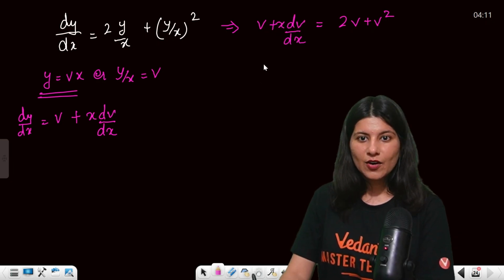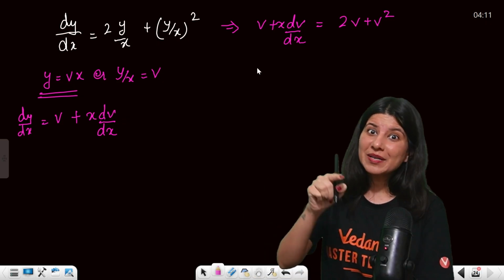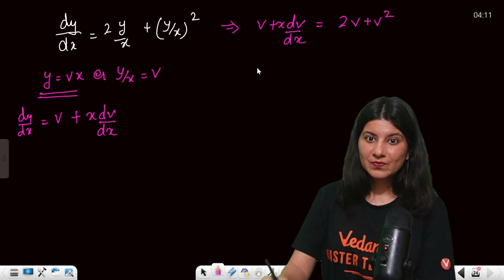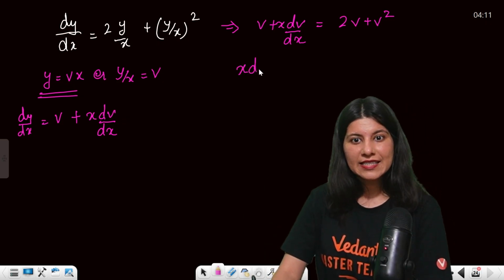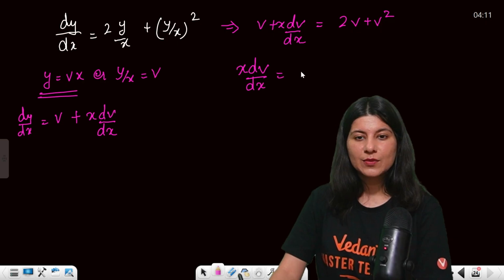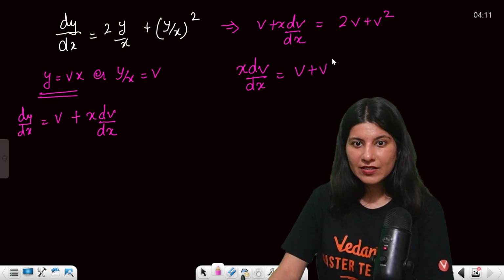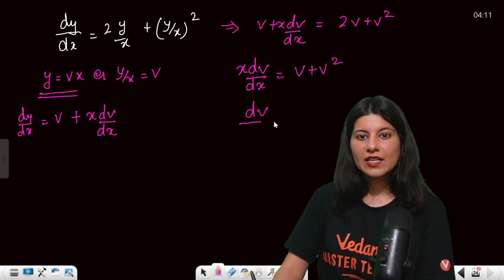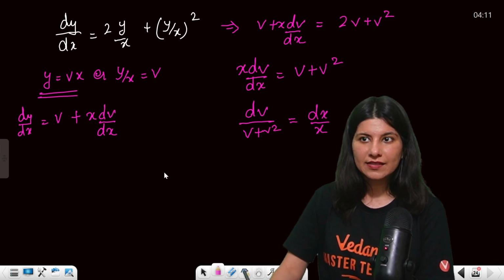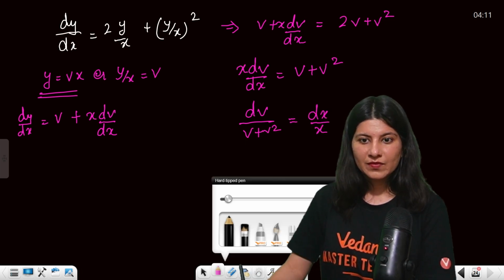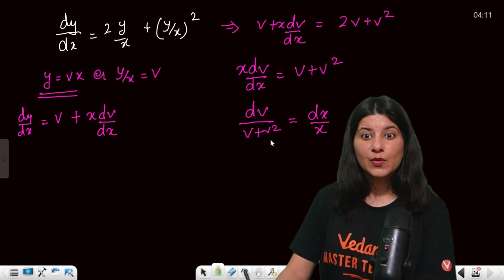Okay, now it is going to become variable separable. Watch me. x dv by dx is equal to v plus v square. Now dv upon (v plus v square) is equal to dx by x. Now you have to integrate.